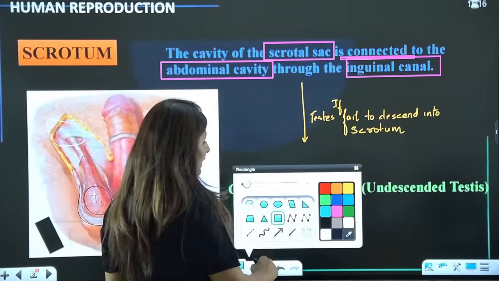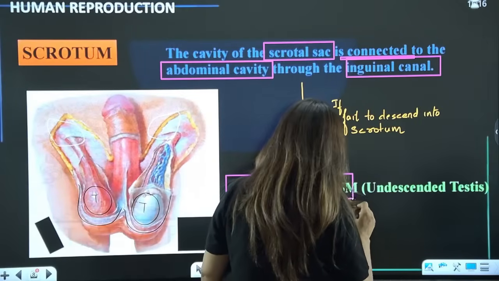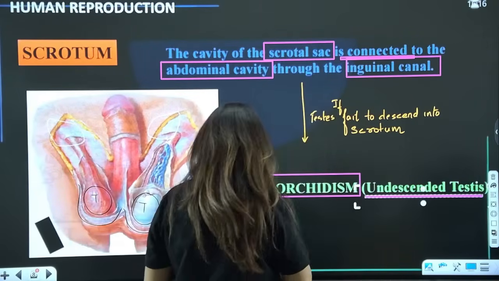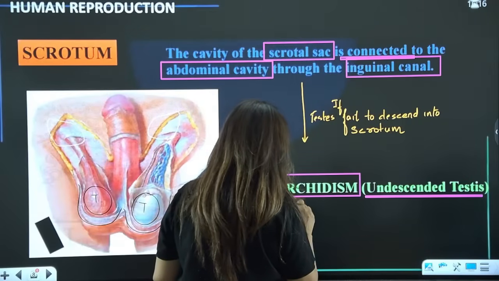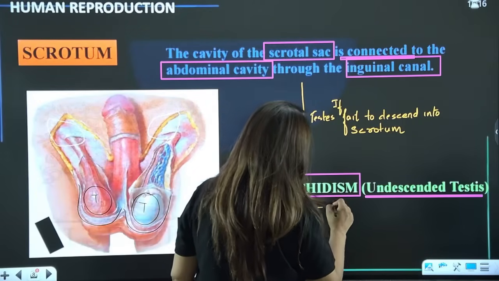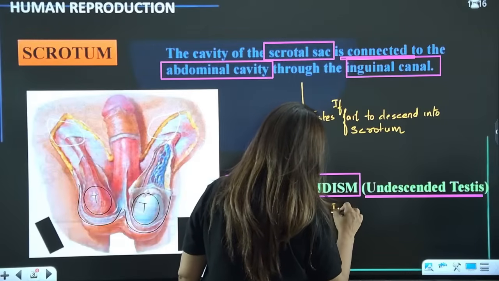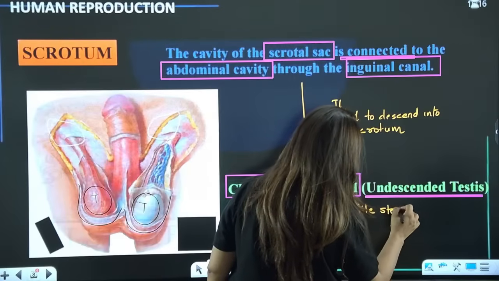This can lead to sterility, and the condition is known as cryptorchidism or undescended testes. So the male child is born infertile. This is going to cause infantile sterility.